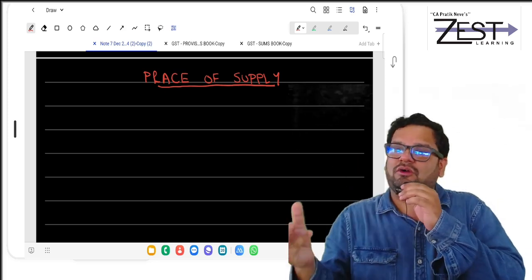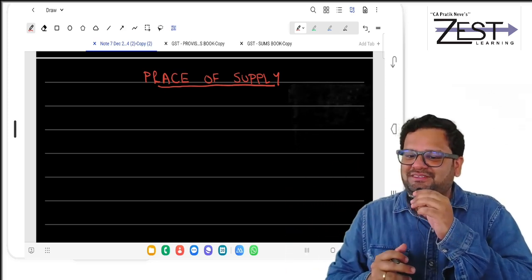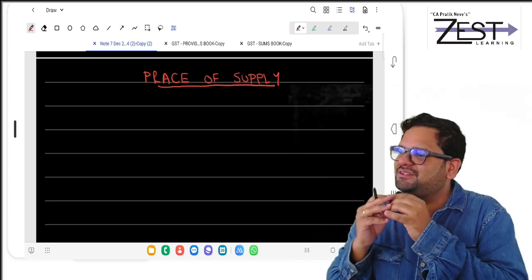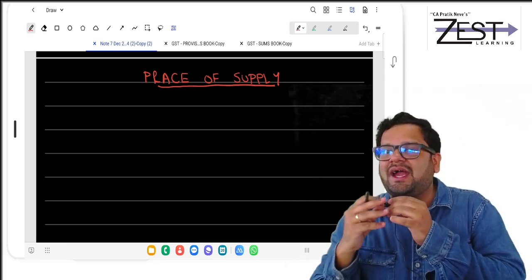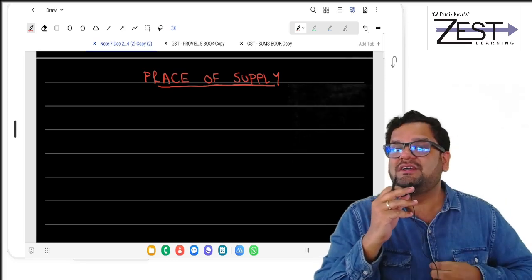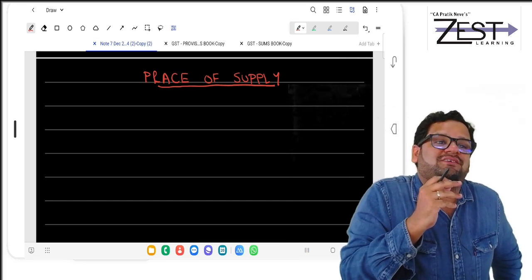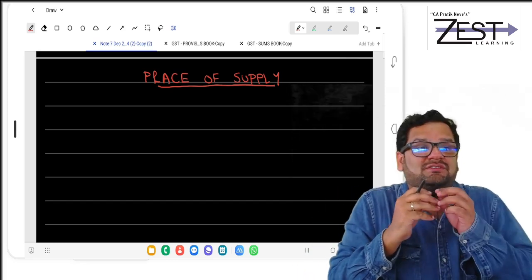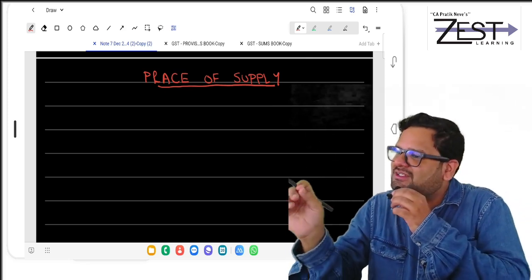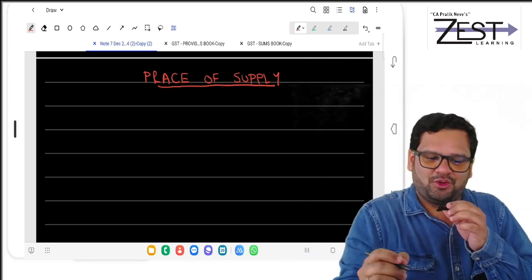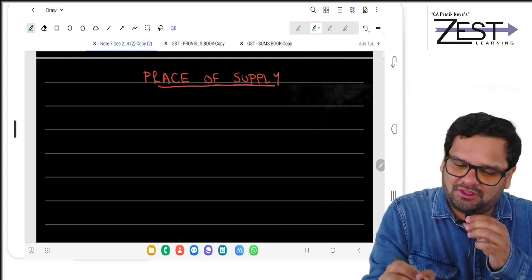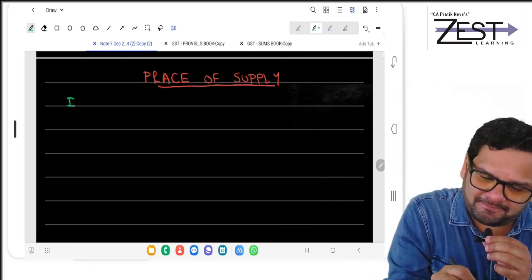Whether Bangalore or Pune, there are multiple places of supply in this case. You cannot guess like this; you need a structure to identify place of supply. That structure is in section 10 and section 12.